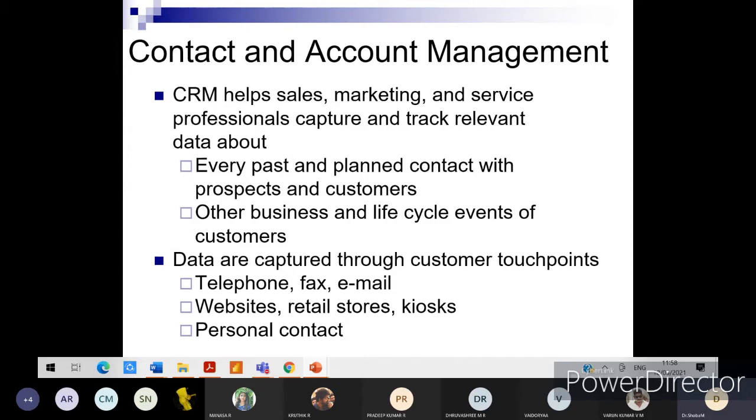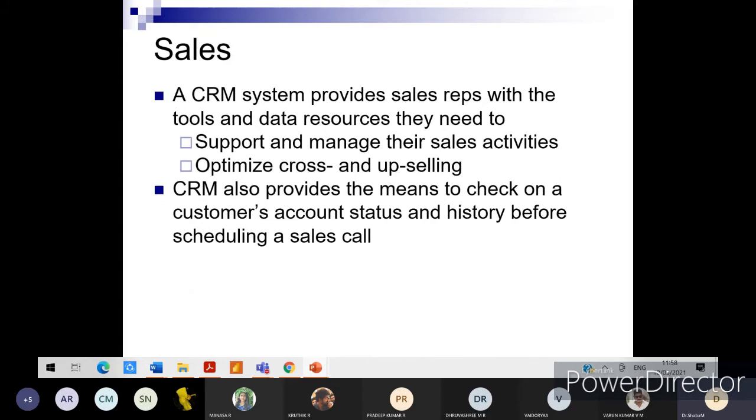So all this matters a lot, and data can be captured through various means and mechanisms, since information technology is used for all of those. The data collection could be from telephone, fax, email, websites, retail stores, kiosk, or even personal contact. A CRM system provides sales representatives with the tools and data resources they need to support, operate, and manage their sales activities and optimize cross and upselling.